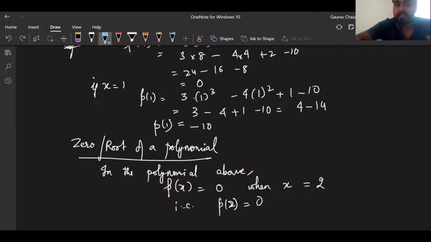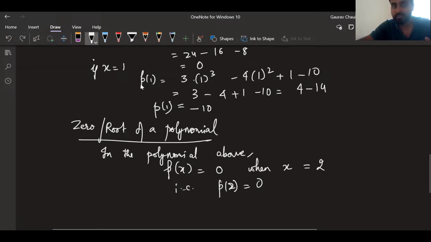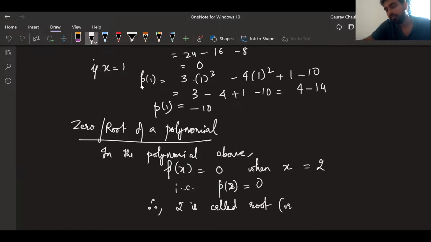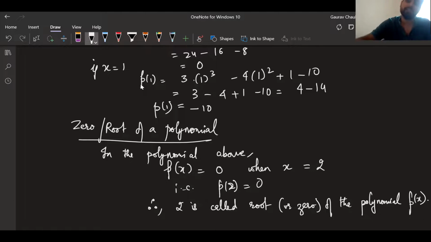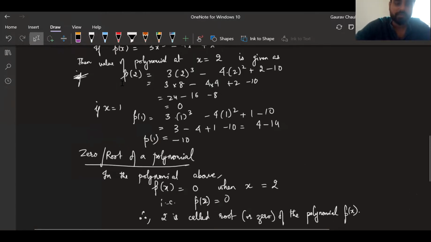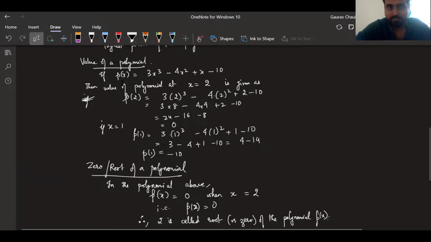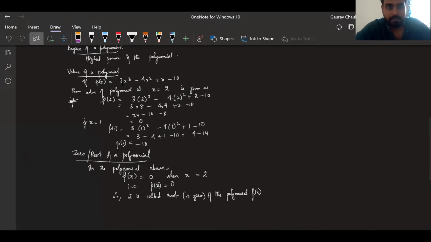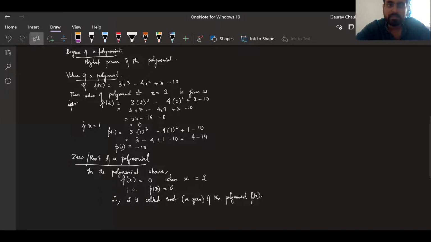What I can say because of this is, therefore 2 is called a root, or it is also called zero, of the polynomial P of x. This is just a small recap from last year. Any doubts in what we have done so far? I know it was just me talking, but I just wanted to recap polynomials quickly because we'll be using this knowledge in this particular chapter.